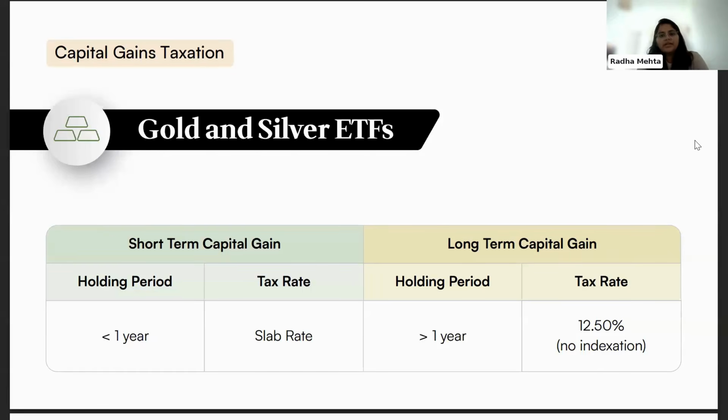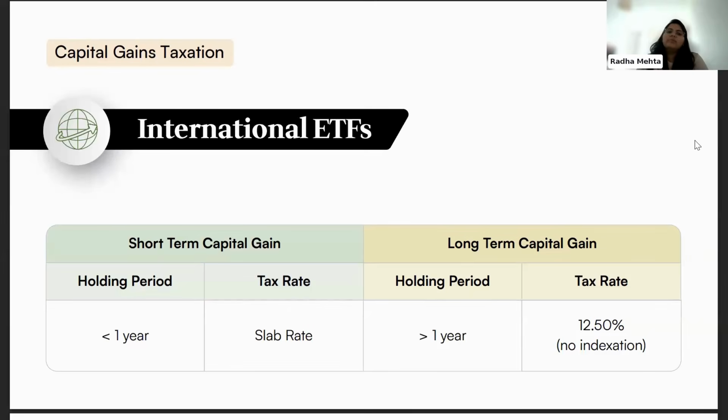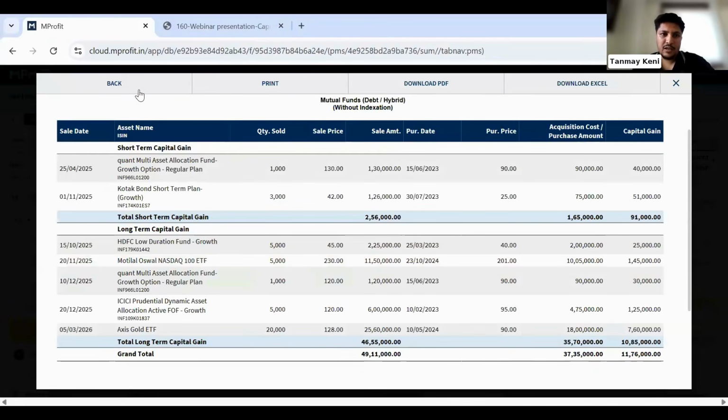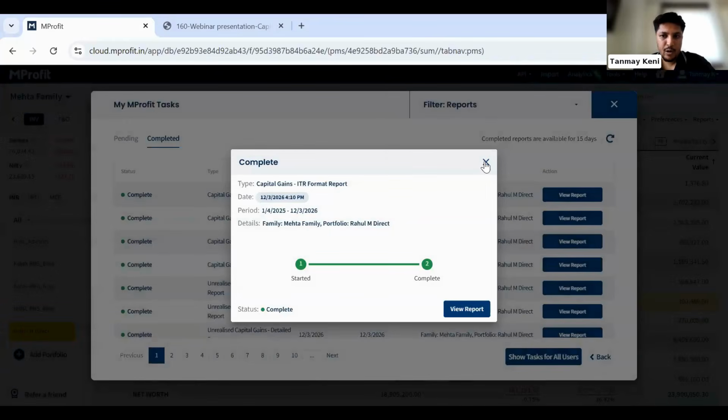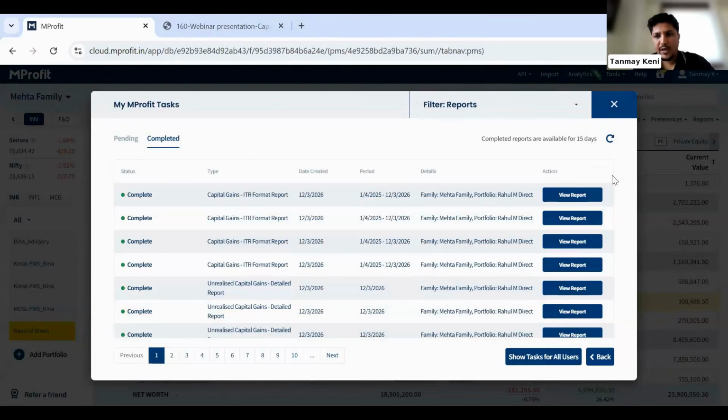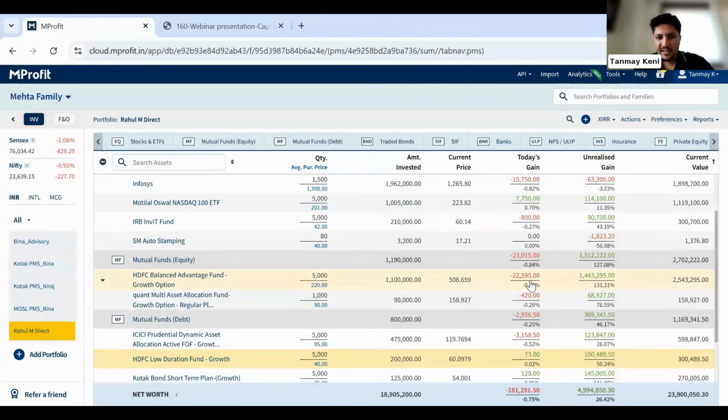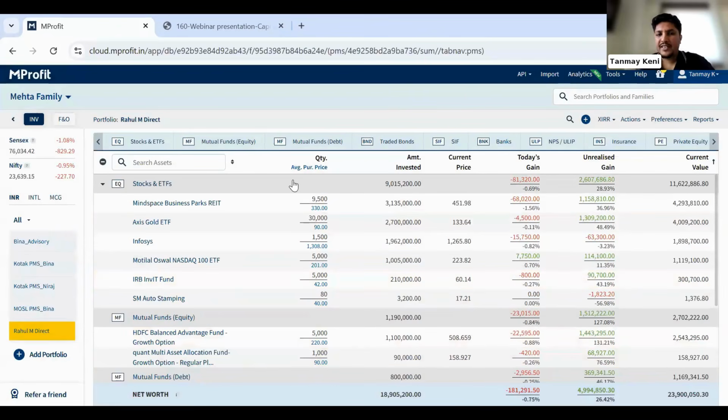Similarly, even for international ETFs, which is the next slide, the same rule applies, holding period of 1 year. We'll show one example in this case. Again, all the ETFs are also covered on the mutual fund debt side, I would say, debt report. So we have two different options available. You can manage ETFs under equity, that is stocks and ETF section. Or let's say if you are getting data through mutual fund feeds, maybe you're importing a certain file and ETFs are available in mutual fund data. There is also an option available where you can add certain ETFs on the mutual fund side.